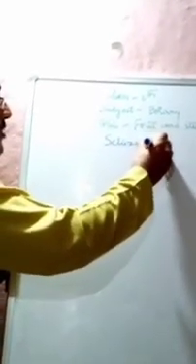What happens in these schizocarpic fruits? Two conditions.